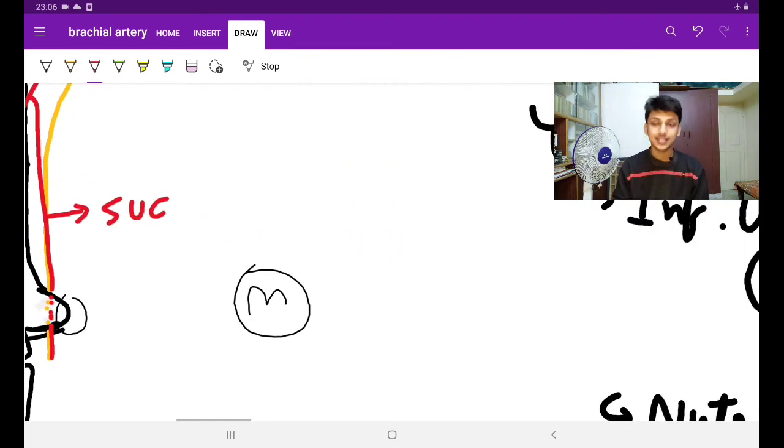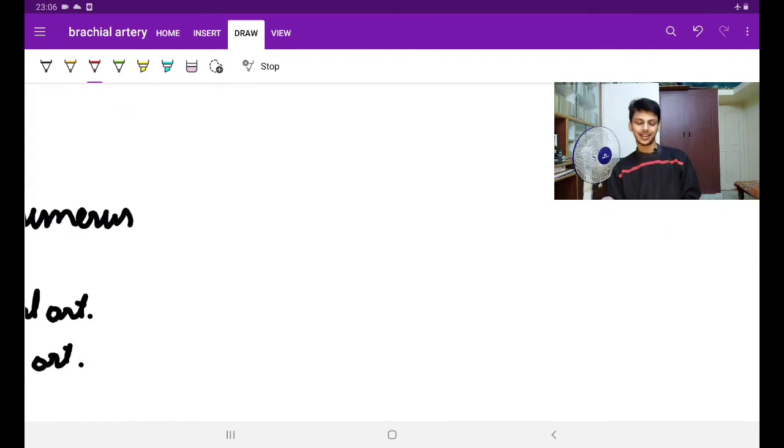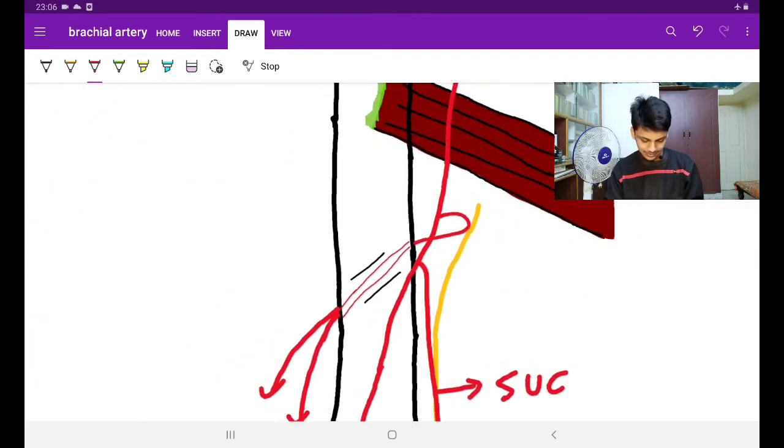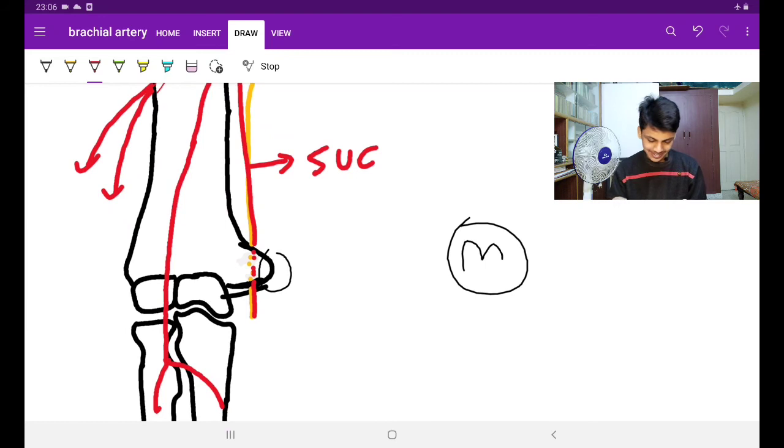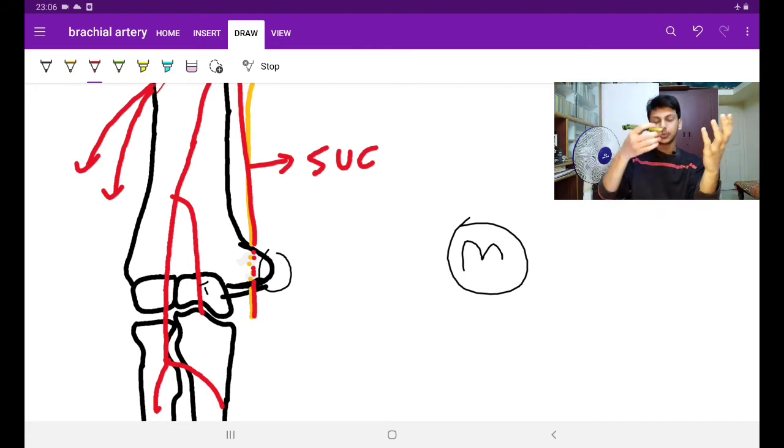And now let's go to the next artery. That is the inferior ulnar collateral, a very happy artery. I'll tell you why. Guys, see here, the inferior ulnar collateral artery is taking origin somewhere in the lower part of the brachial artery, and it is going over the trochlea. See here, it is also called the supratrochlear artery. See here, this is the trochlea of the humerus. So it is going over the trochlea, and it has so much freedom. It is going from bone to bone, isn't it? So it has much freedom.